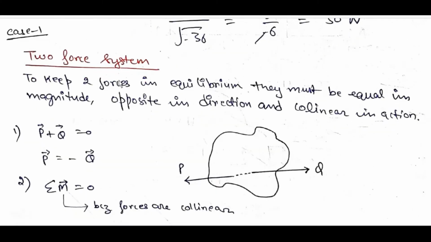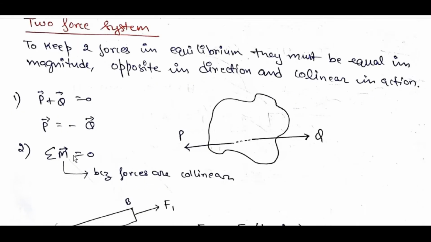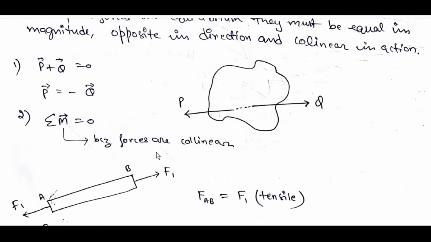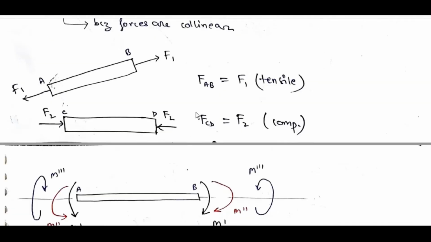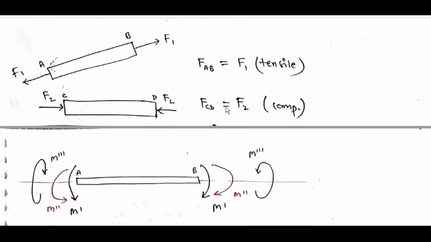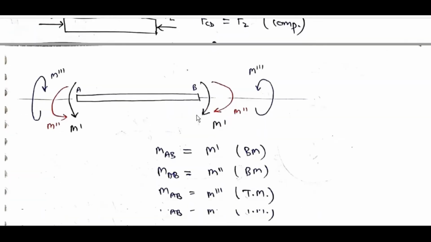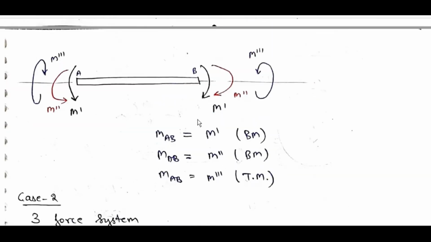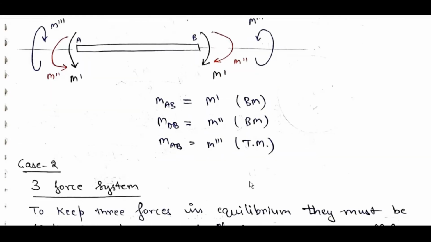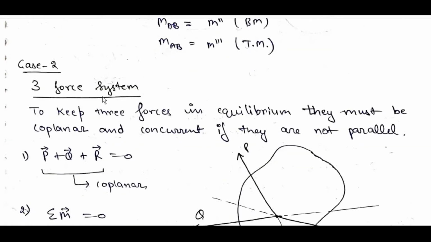Case 1: a two-force system. To keep two forces in equilibrium, they must be equal in magnitude, opposite in direction and collinear in action. P bar plus Q bar is equal to 0, P bar is equal to minus Q bar. Sigma M bar is equal to 0 because forces are collinear. F_AB is equal to F1 tensile, F_CD is equal to F2 compressive. M_AB is equal to M prime, M double prime bending moment, M triple prime torsional moment.